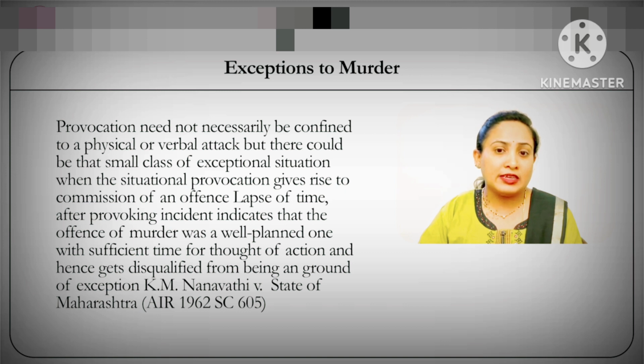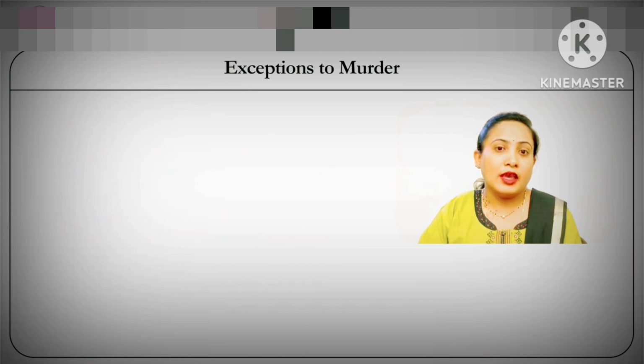Provocation need not necessarily be confined to physical or verbal attack. It can also be something that depends upon the scenario built surrounding the accused. Therefore, if the victim is creating a situation by not saying anything or by not doing anything, yet has created a situation that can provoke the accused to commit the offense, that can still come under this defense of provocation for the offense of murder. That is also clarified by the Supreme Court in the K.M. Nanavati case. Now, that being the first ground of exception, let's move on to the second ground of exception available to the offense of murder.